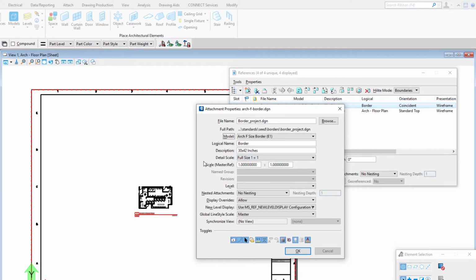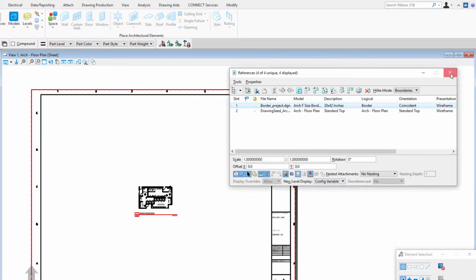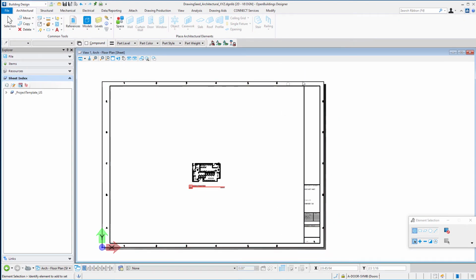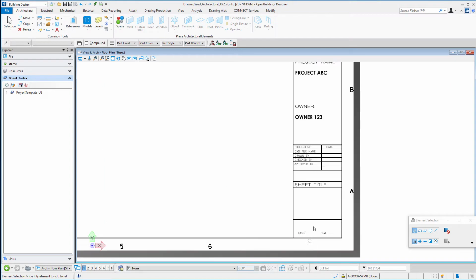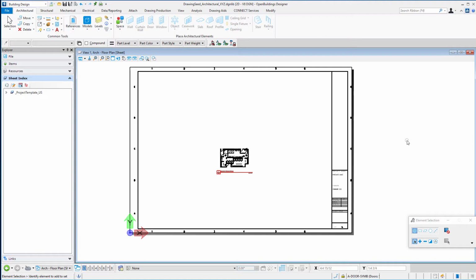Our sheets are typically full size, meaning it's 30 inches by 42 inches, and the drawing will be scaled when it's referenced to the sheet. We don't need any nesting, and we'll go ahead and select OK. We'll close that. And now you can see I've got the project border that I set up attached with some of that text that I added and the modifications that I made to the border.